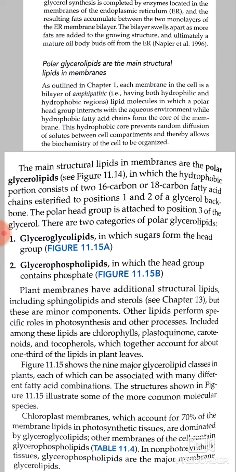Some of the more common molecular species: chloroplast membranes, which account for 70% of the membrane lipids in photosynthetic tissues, are dominated by glycolipids. Other membranes of the cell contain glycerophospholipids in non-photosynthetic tissues. Glycerophospholipids are the major membrane glycerolipids.